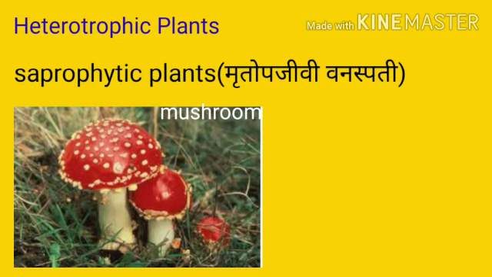Then why are they known as the saprophytes? Because they obtain the food from the dead and decaying bodies of other organisms. म्हणजे मरण पावलेले जे प्राणी आहेत त्यांच्या शरीरापासून ते अन्न मिळवतात. That is why they are known as the saprophytes.